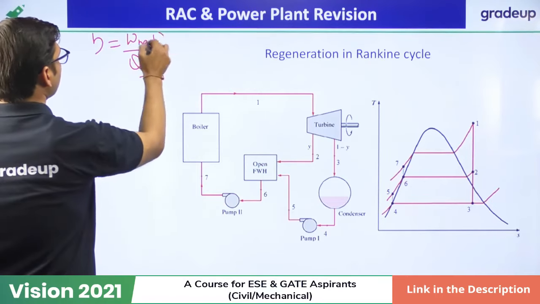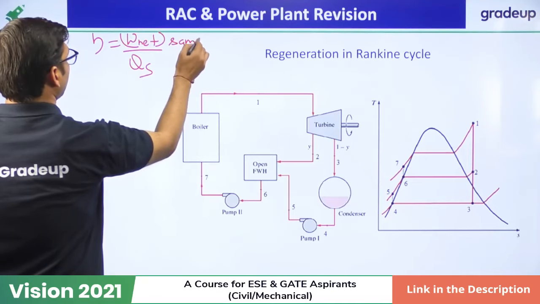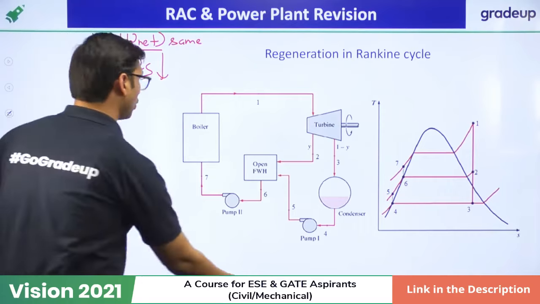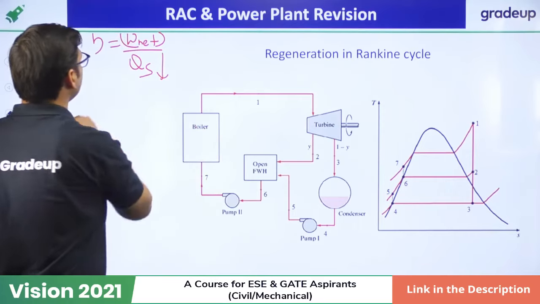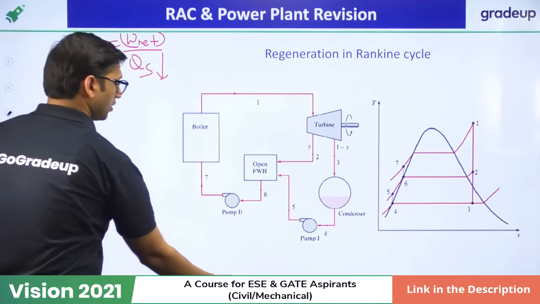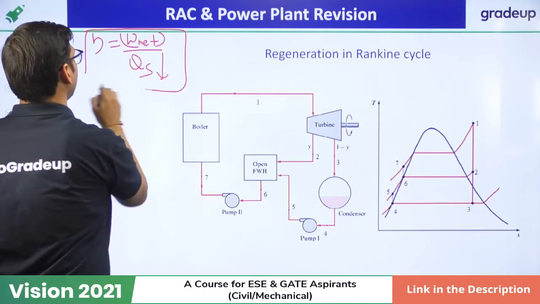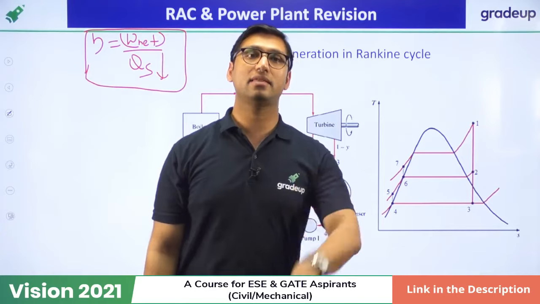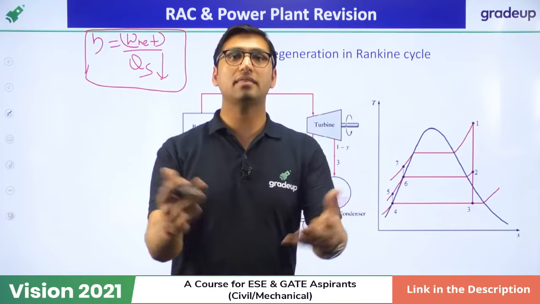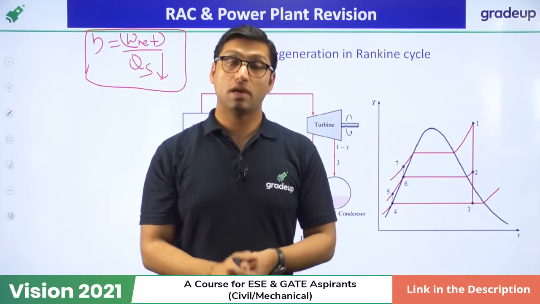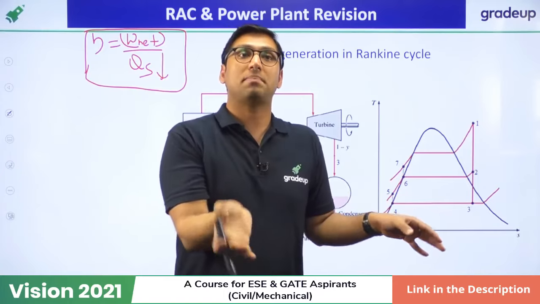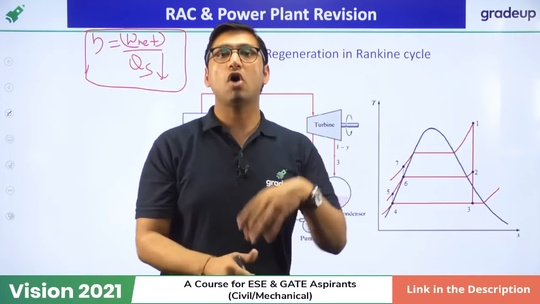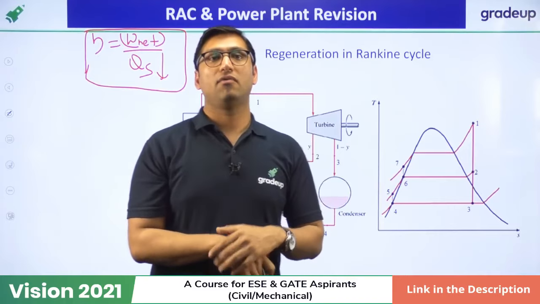So this net work is kept the same, and if heat supplied is reduced, or even if it is not the same, if heat supplied is reduced, then efficiency will increase. So in regeneration, we will reduce the heat supplied. Now where is heat supplied? In the boiler. So if we can reduce the heat which has to be supplied by the boiler, we can increase the efficiency.